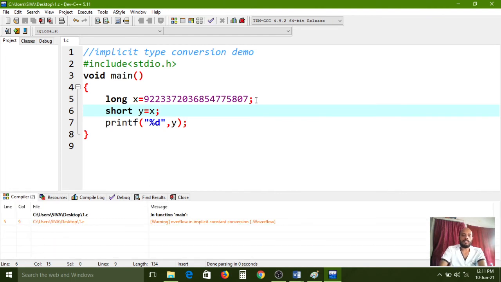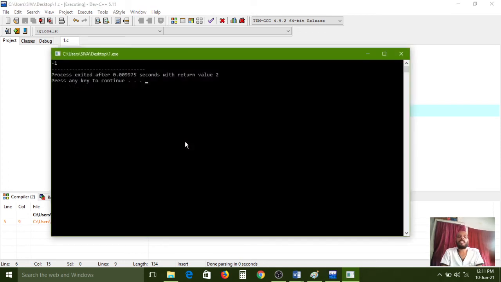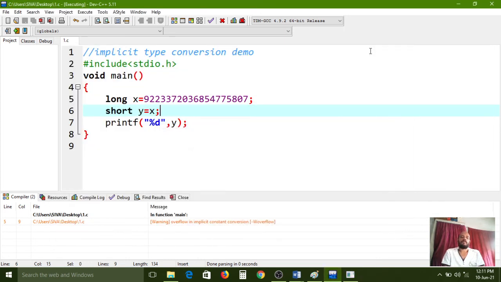Function F9. So it is showing a warning, overflow in implicit constant conversion. It is overflow because the short data type range is 32,767, and the long data type value is much bigger. This much number it cannot support for the short data type. If you execute this, it is showing -1, that means it is a garbage value, it cannot be supported by the data type. So that is the meaning of implicit type conversion.